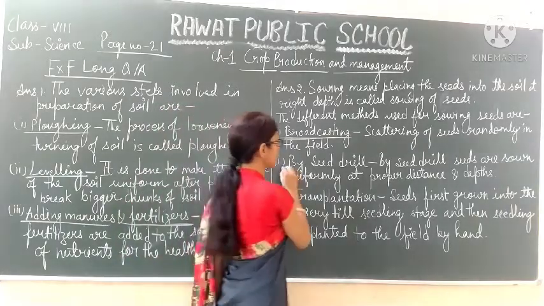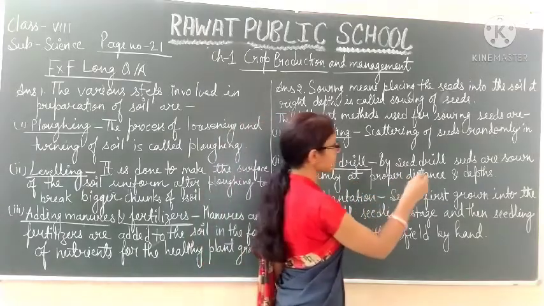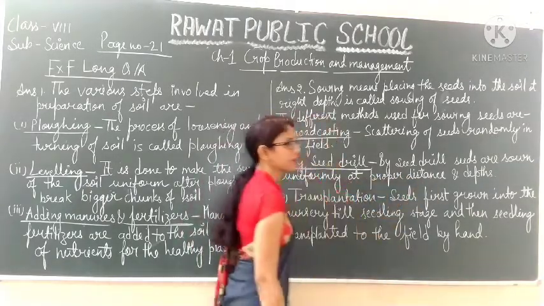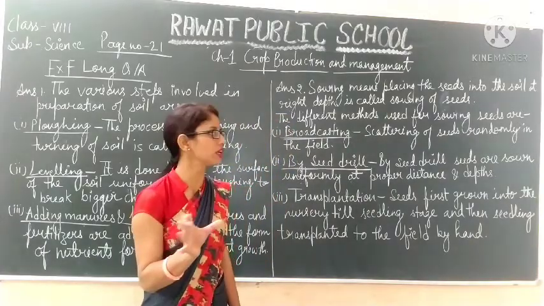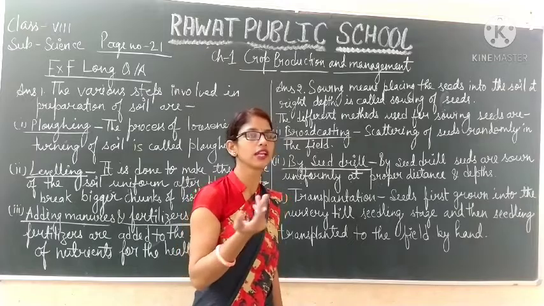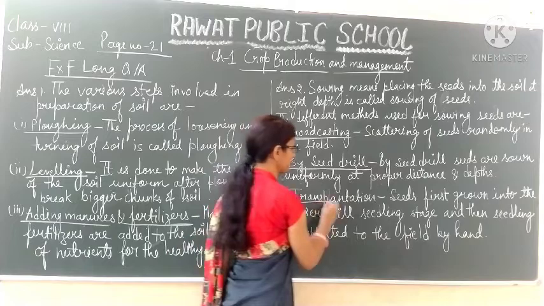Next is by seed drill. By seed drill, seeds are sown uniformly at proper distance and depth. They are at proper distance from each other and at proper depth also, so that they cannot be eaten by the birds and the insects. Next is transplantation.